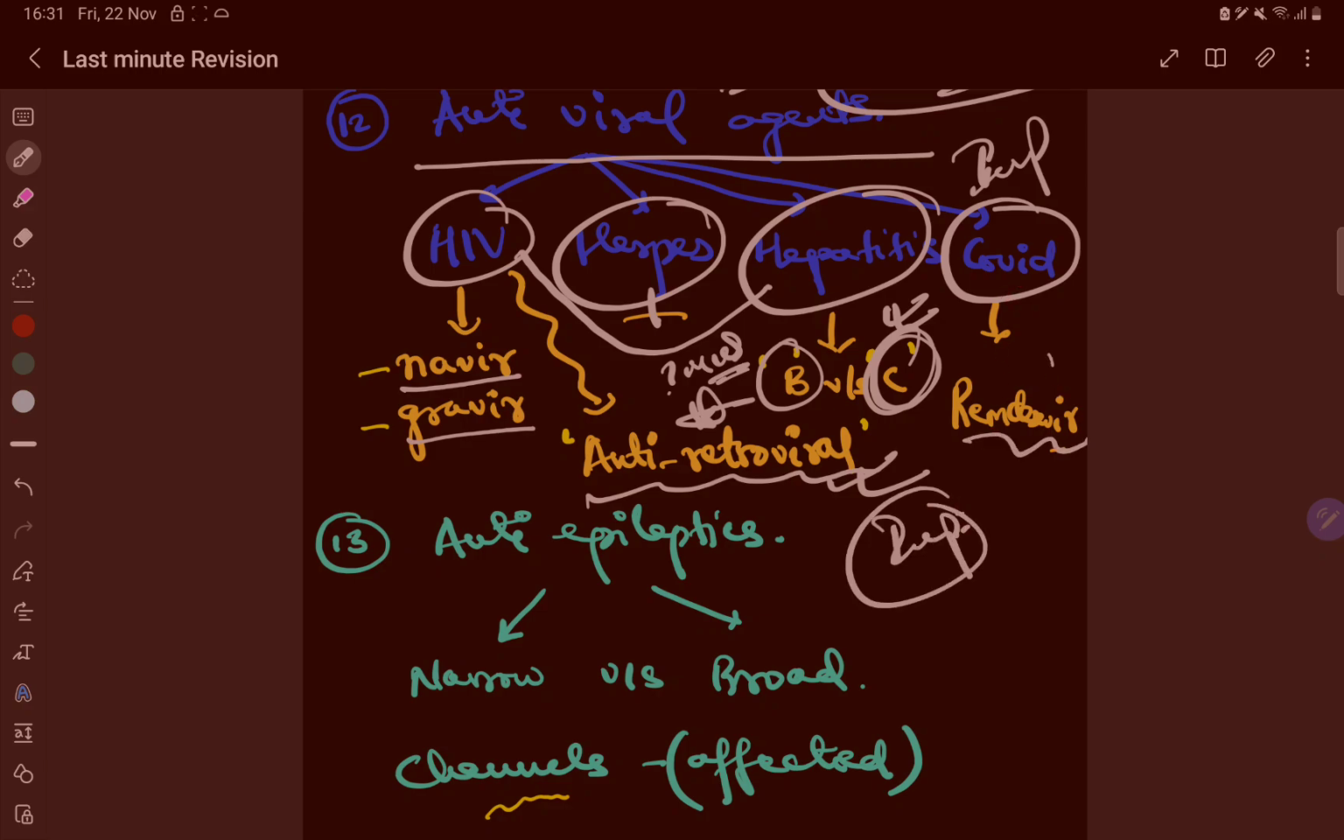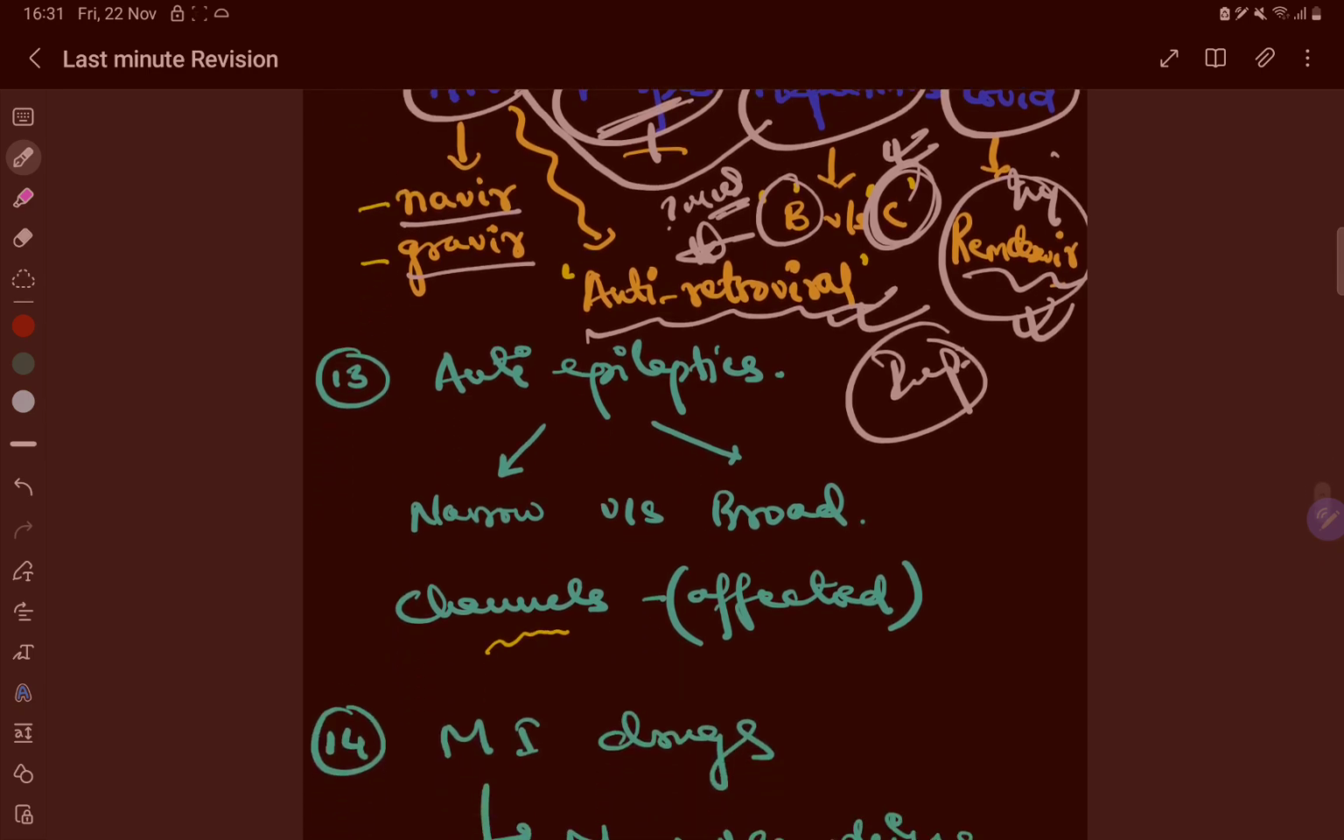Now in HIV there are the navirs and the gravirs and all the antiretroviral drugs, these are important. Now in COVID, one drug was remdesivir. It was used as an injectable, there was black marketing, you should know about the drug, okay. In herpes also, like herpes simplex, what do you get and what drugs can be given, it's important.